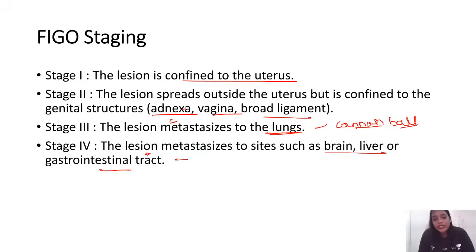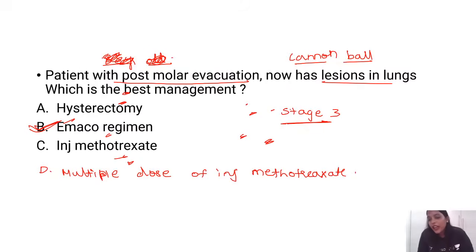Only hysterectomy was there in the option. Again, that won't be the answer because EMACO regimen is more important than just hysterectomy. Okay. EMACO is the answer. Combination chemo is nothing but the EMACO. Okay. So ectopic, I think we have discussed based on what you have written, right?